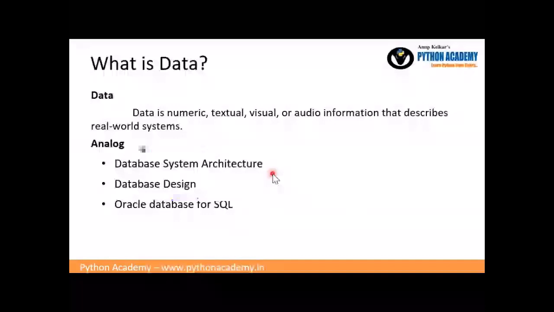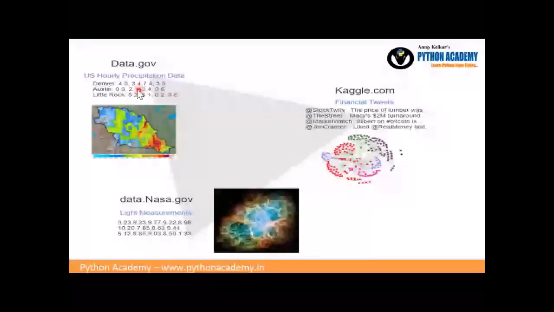Now here I have given some examples of how the data can be stored. There is one website by the US, data.gov. This has a lot of data from the government, specifically for different divisions, maybe a milk division, employment division, mapping or satellite, also weather forecasting, many things. I have just shown one of them, the US hourly precipitation data. Precipitation is related to drops of water, how much it differs. Those values are provided for each city or county, per day or per hour. So each day I will calculate 24 values.